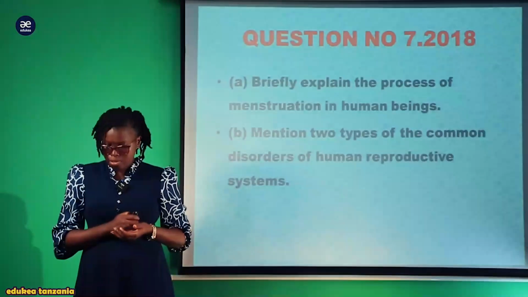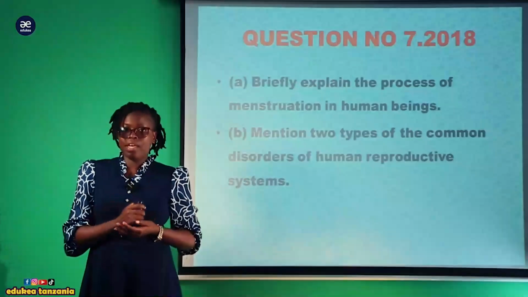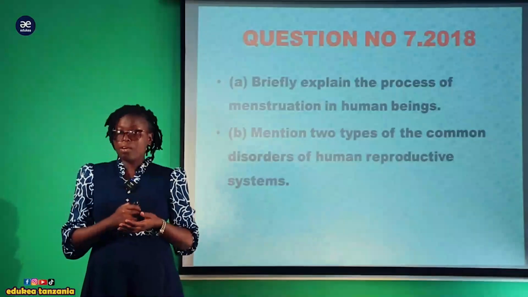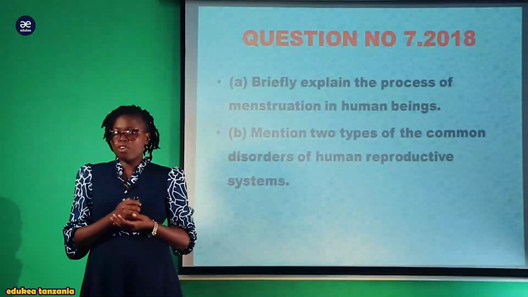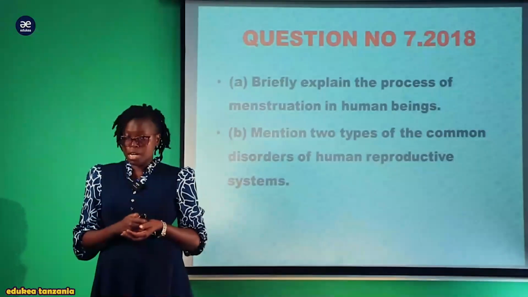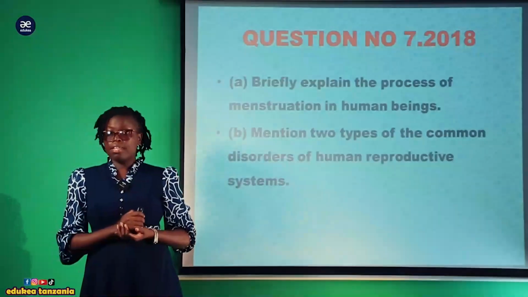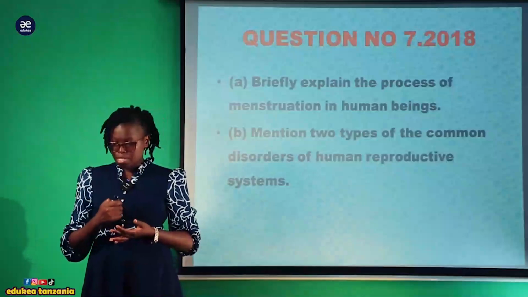My lovely Form 4 students, this question comes from the Form 3 topic of reproduction, especially reproduction in mammals.